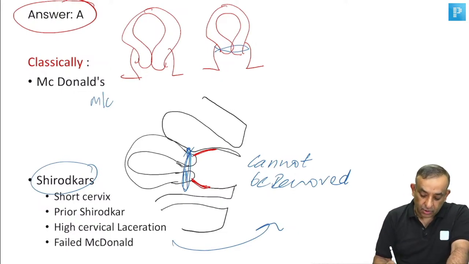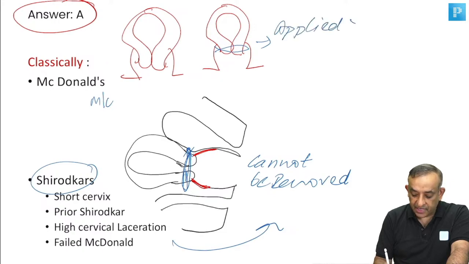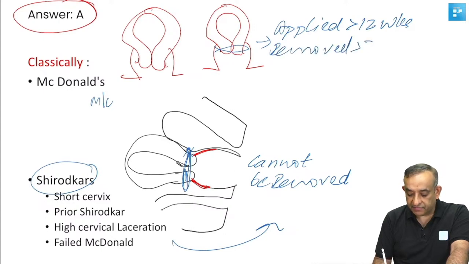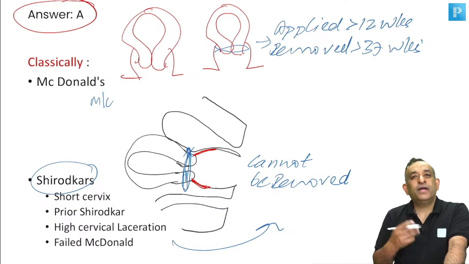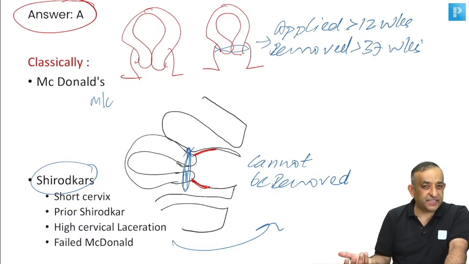This McDonald's, this is applied after 12 weeks of pregnancy. It is removed after 37 weeks of pregnancy. Why do we remove the McDonald's? So that the woman delivers vaginally.